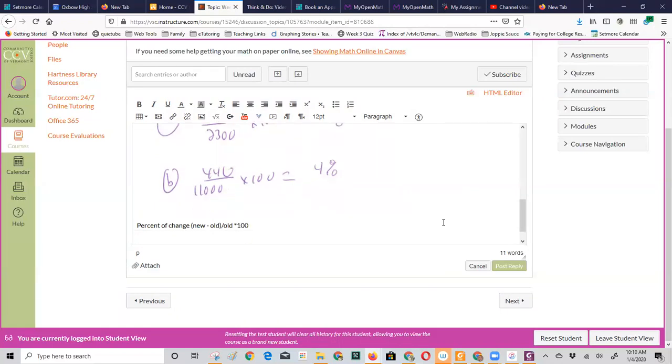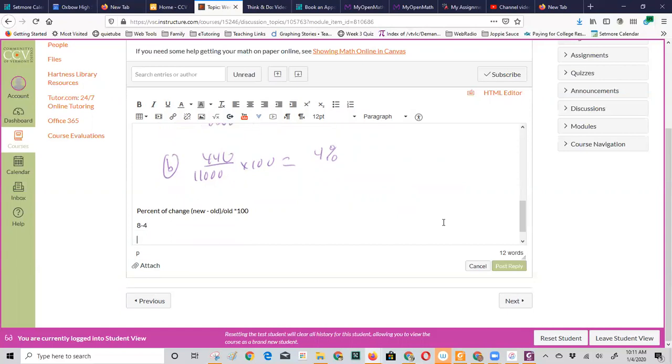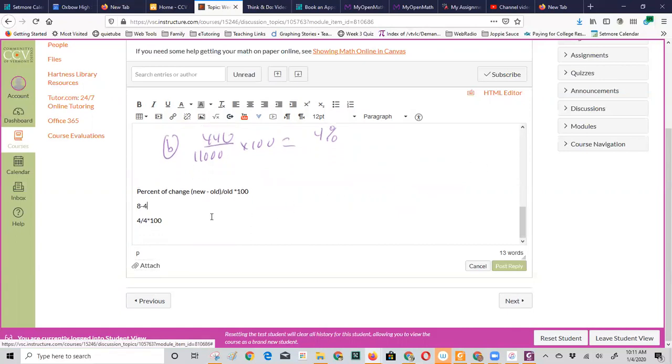So for this case, it was 8% minus 4%, which is equal to 4. And I'm going to divide it by 4 because that's the old value, and times that by 100. Well, that is 100%. So the percent of change times 100 equals 100%.